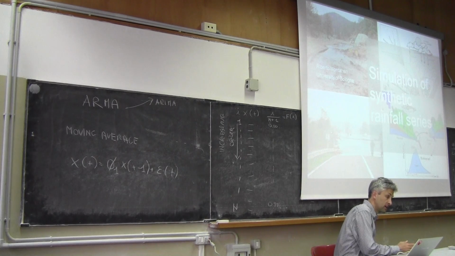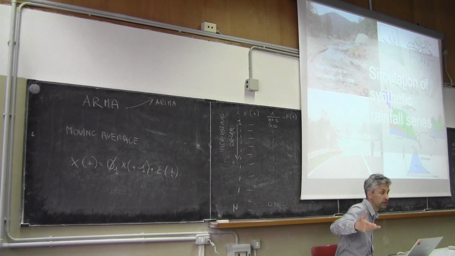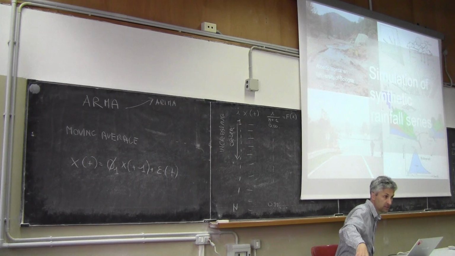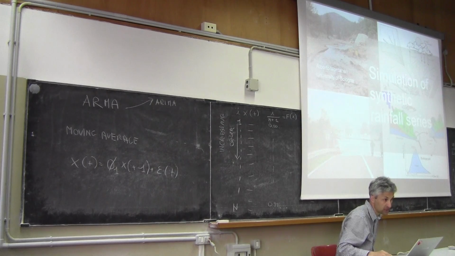When a perturbation, a frontal storm comes, which may last for some days, typically in autumn or during the winter in this climate, then you may get some rainfall for more than one day. So there is correlation because you start from a period in which you have no rainfall, and then you have some days of rainfall, and then again a dry period. So overall, the time series has memory. So you need stochastic processes. But they have to be nonlinear because if you have some zeros, it means that the process is nonlinear.